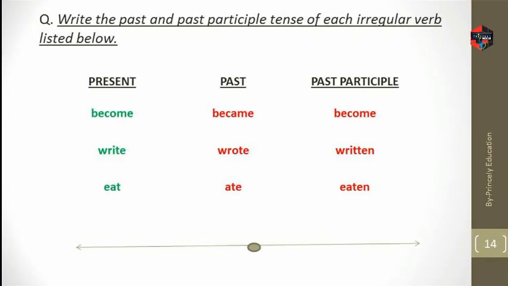So here is an example question. Write the past and past participle of each irregular verb. The present will be given, you have to write the past and past participle form. So we have already seen in the table: become, became, become; write, wrote, written; eat, ate, eaten.